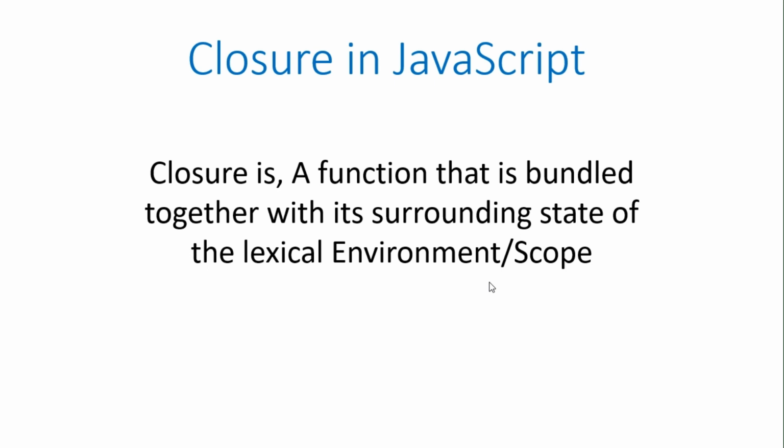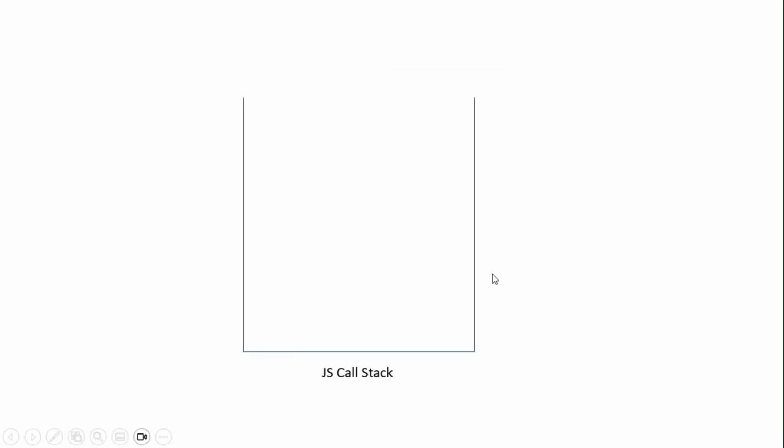So to understand in depth, we'll understand how JavaScript code is executed. When we try to execute any JavaScript code, it will create something called a call stack, in which the JavaScript execution will happen. Inside the call stack, at first, it will create something called the global context, in which the variable declaration or function declaration will happen.